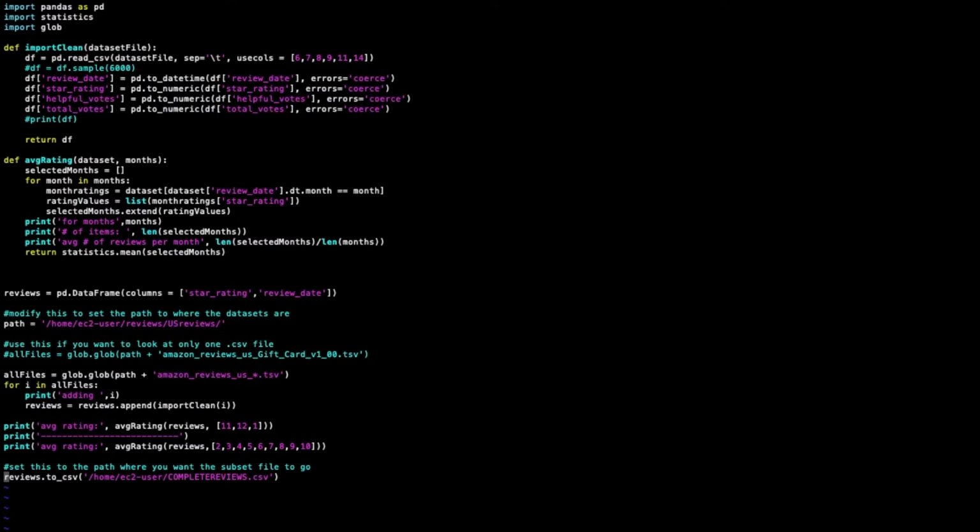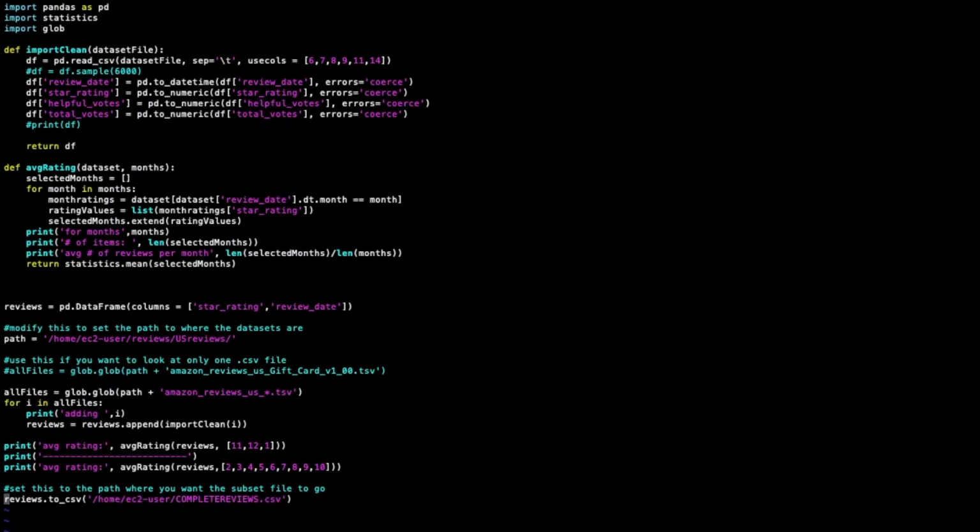You'll see these next few lines are setting the data types for this data frame. We want to make sure that the review date column is a datetime type object. You also notice there's a commented out line called sample. This was just to take the first 6,000 lines.